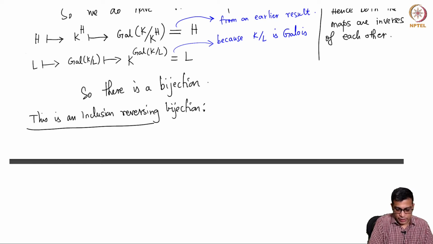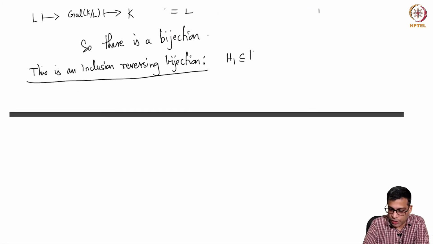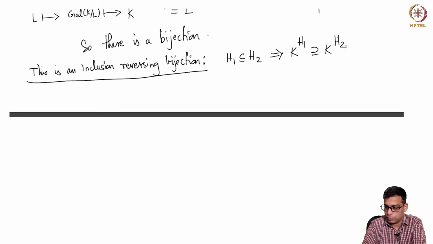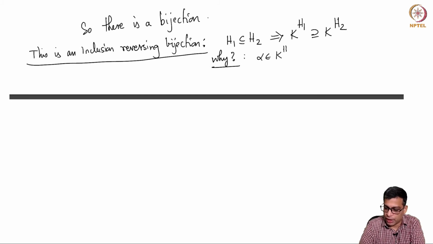Okay, so this is a triviality, so I will not spend too much time on this, but this is clear, right? If H1 is contained in H2, K power H1 contains K power H2. So why is this? Let's take something in K power H2. So let's say alpha is in K power H2.